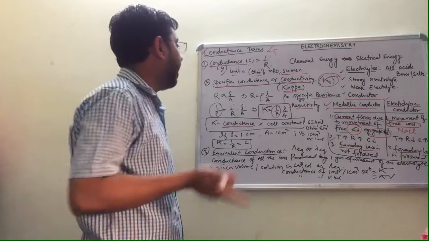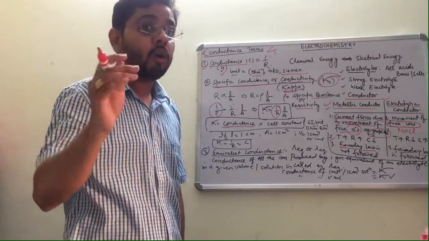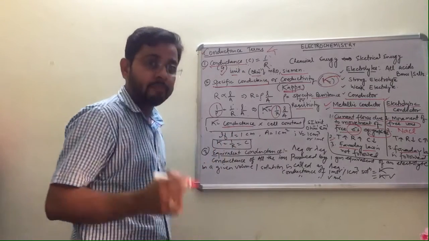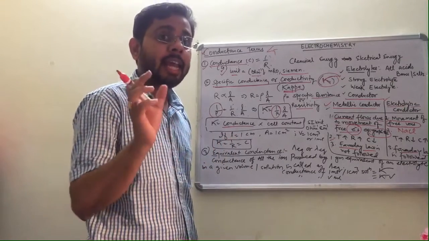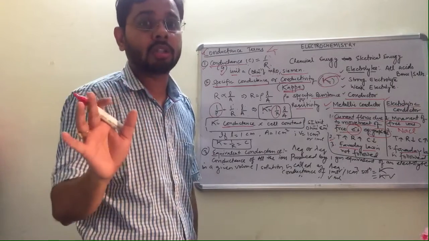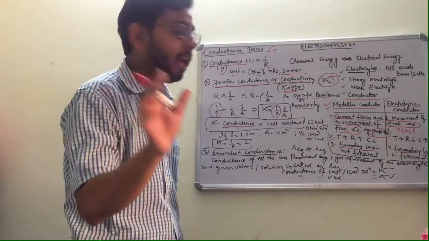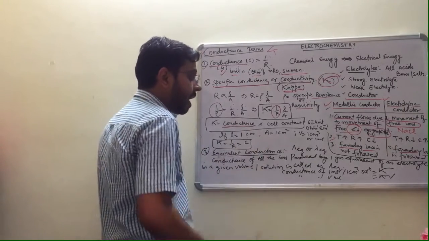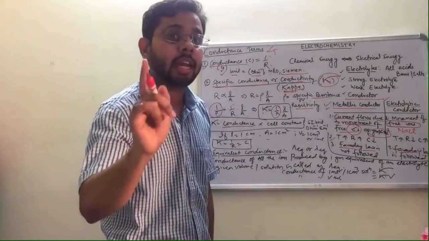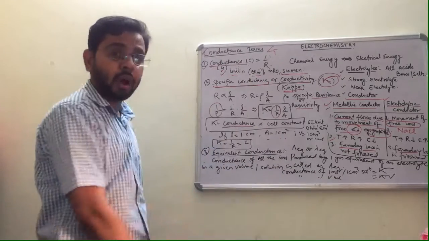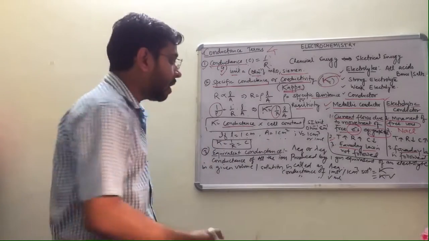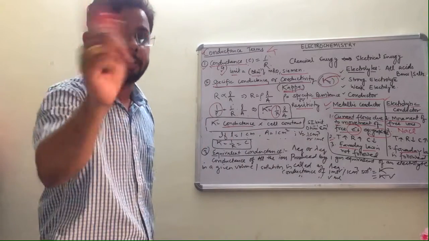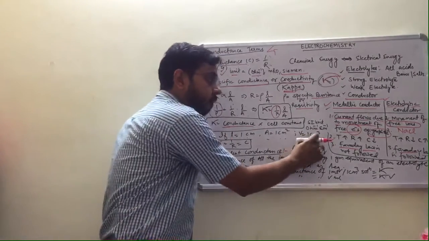If we want to define specific conductance, how can we define? See, if I take L is equal to 1 centimeter. Again I am repeating, L is the distance in between the two electrodes in the electrolytic cell. If that distance is 1 centimeter and the cross-sectional area of the electrode is 1 centimeter square, the volume becomes length into area, which is 1 centimeter cube of the solution, or 1 ml.